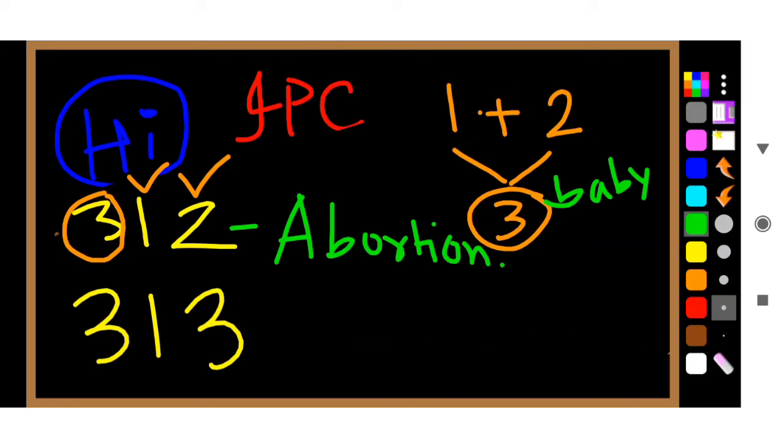And in 313, you can remember that this is actually causing miscarriage without the woman's consent.